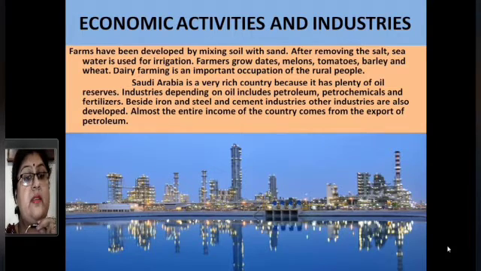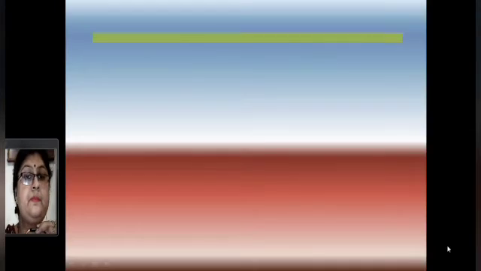Now, you know it is a rich country. Saudi Arabia is a rich country because it has plenty of oil reserves. Industry is developing. Industries depending on oil include petroleum, petrochemicals and fertilizers. Besides iron and steel and cement industries, other industries are also developed in this country. Almost the entire income of the country comes from the export of petroleum. As you can see in this picture, it is a highly developed country.